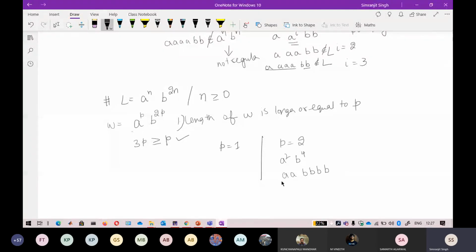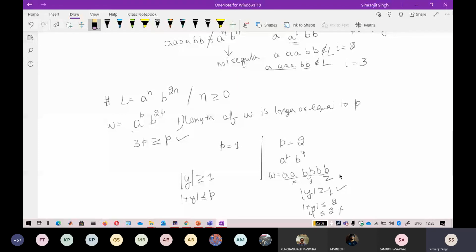Now the condition is that you can divide this string w as xyz, where the length of y should be greater than or equal to 1, and the length of xy should be less than or equal to the pumping length. The pumping length here is 2. So how can I divide this? Suppose this is your x, this is your y and this is your z. The length of y is at least 1, so this condition is satisfied. But the length of xy is 4. It should be less than or equal to the pumping length 2. So 4 is not less than 2, so that condition is not satisfied.